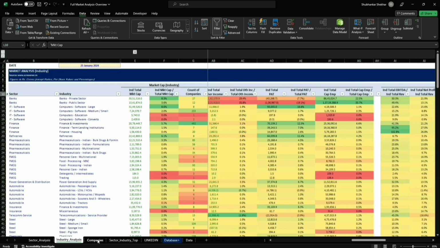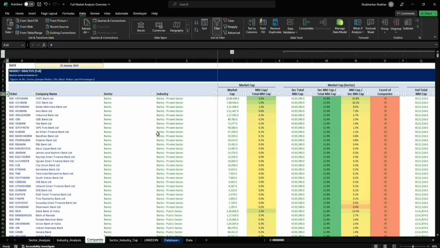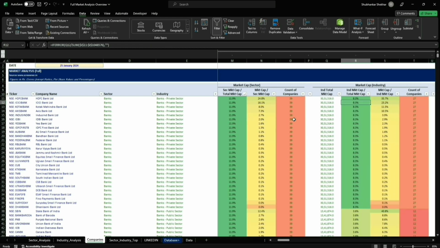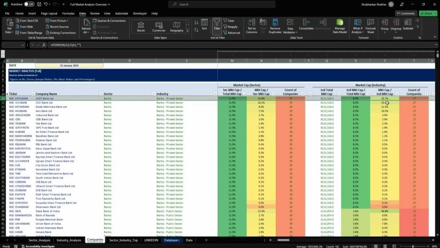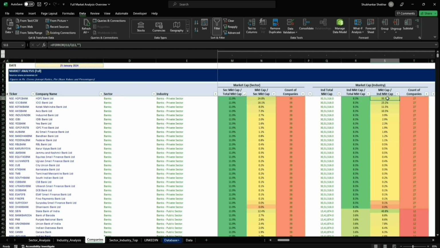Now going to companies, this portion I'll not be sharing on LinkedIn, right? Again, remember the pivot table. Again, these things are arranged in the same manner. Banks on top because banks happen to have the highest market cap, right? As a group, and private sector was in top, right? So if we go a bit right, what you'll see is, okay, so the private banks happen to be 8.3% of the entire listed space market cap, but of this 8.3%, 35.7% HDFC Bank is responsible for this, right? This is what this here is being calculated, right?